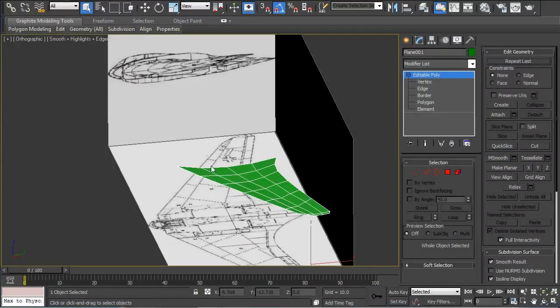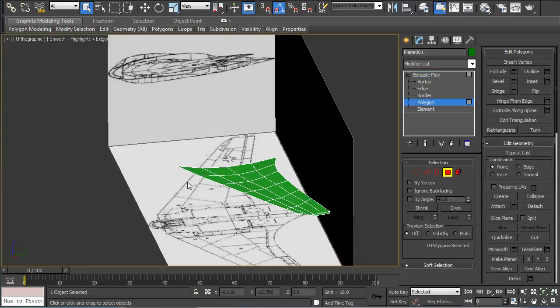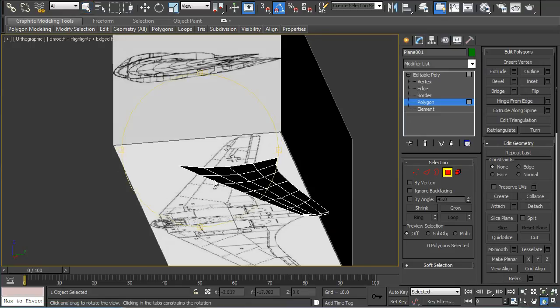For the bottom wing, just do everything in reverse, and you have to go to polygon and flip the polys so you can see them from the bottom, like this.